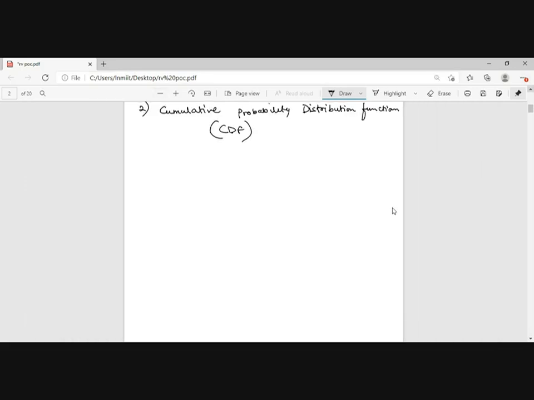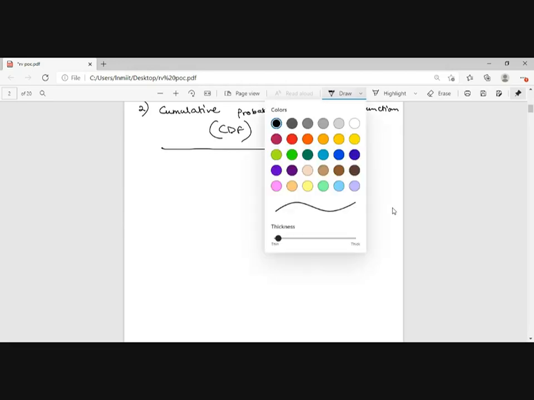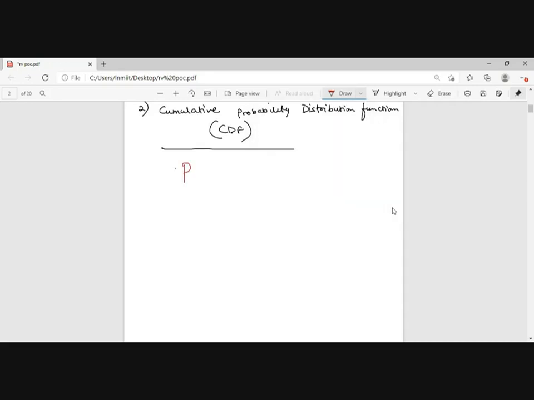So what is the definition of CDF? You have studied this in mathematics, right? So just give the definition, simple. It is the probability of a random variable taking a value less than or equal to x.